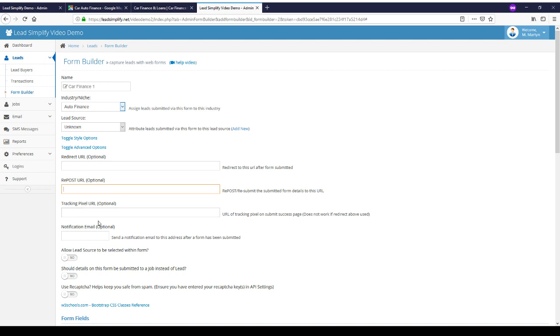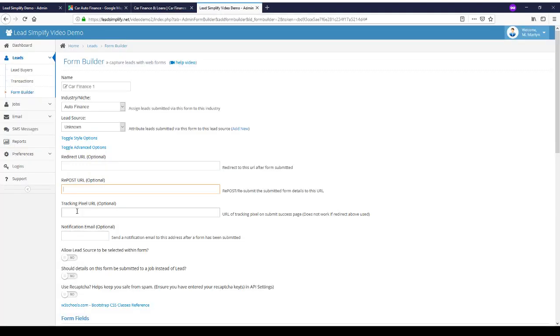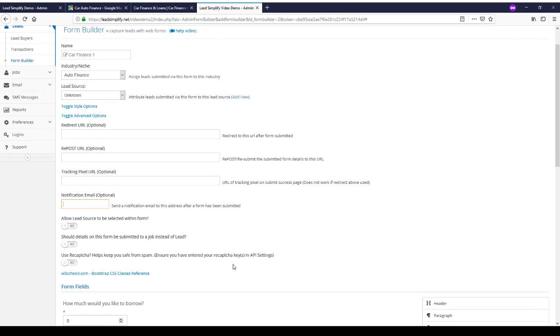Tracking pixel URL, so when your form has been submitted successfully, as well as the success message that will be on the page, there's also an option to include a tracking pixel on that success page as well. If you enter an email address in here, this will send an email anytime that form's been submitted.